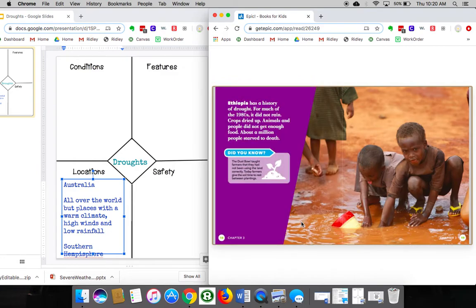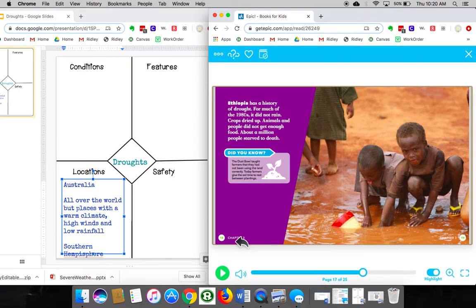Ethiopia has a history of drought. For much of the 1980s, it did not rain. Crops dried up. Animals and people did not get enough food. About 1 million people starved to death. Did you know the Dust Bowl taught farmers that they had not been using the land correctly? Today, farmers give the soil time to rest between plantings.